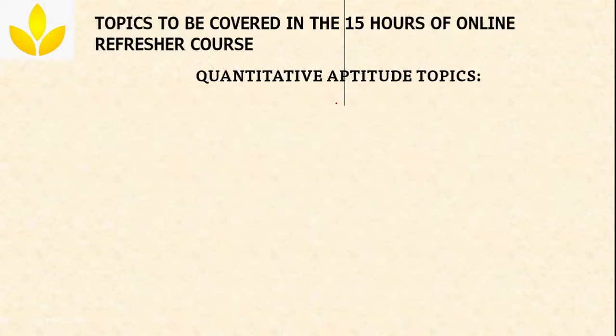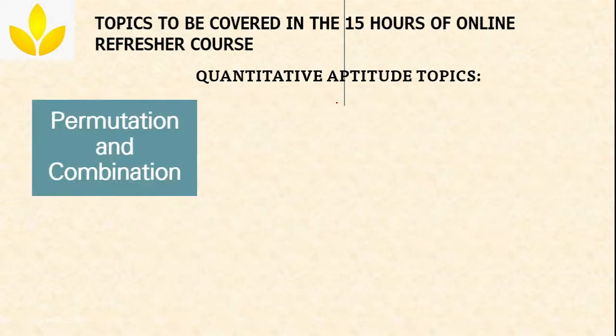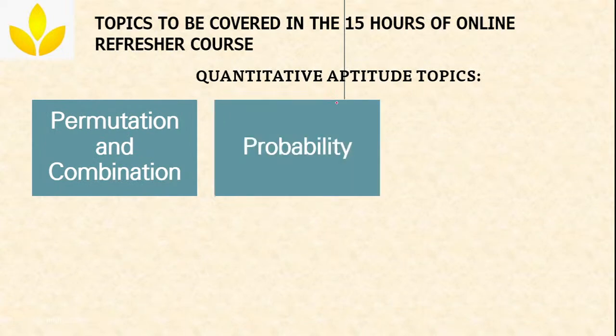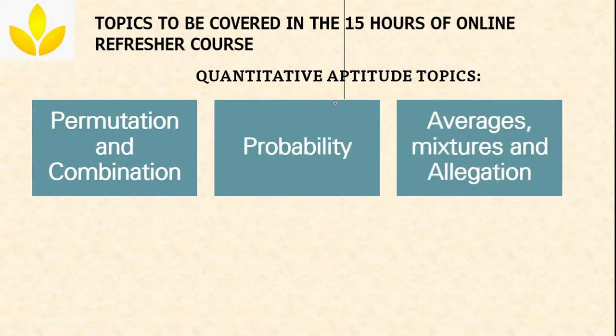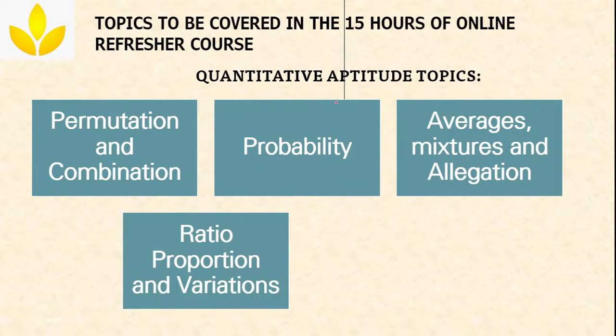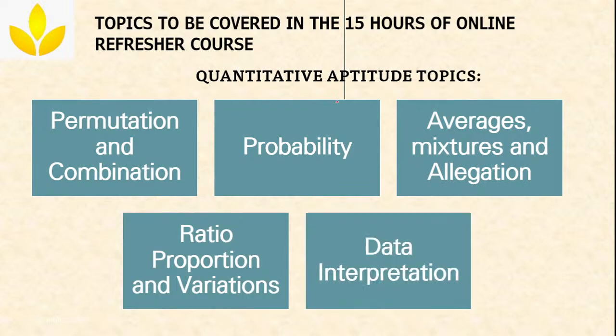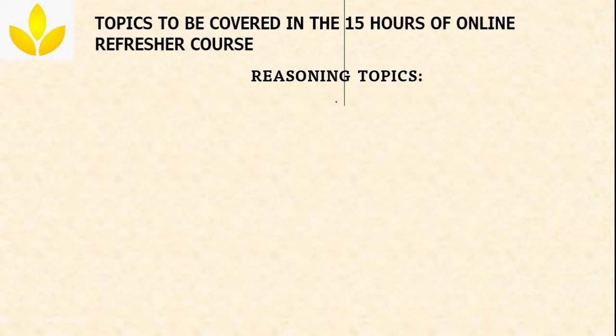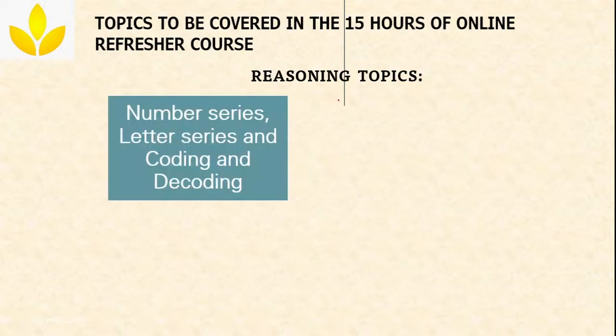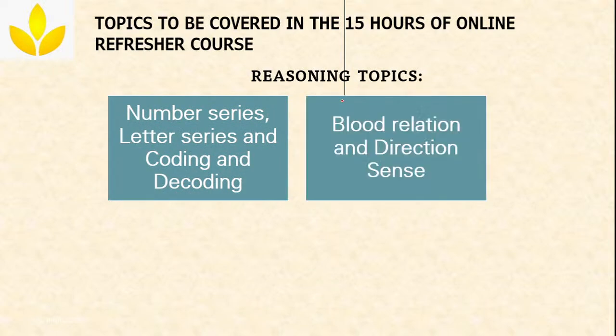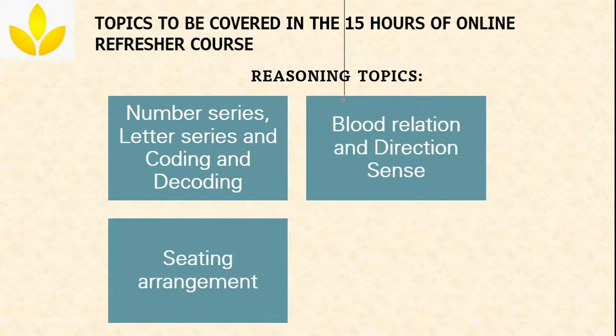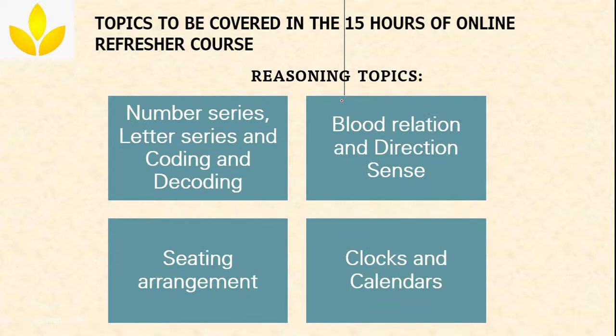For the next classes, it will be permutation and combination, probability, averages, mixtures and allegations, ratio, proportion and variation, data interpretation, and the reasoning topics will be number series, letter series and coding decoding, blood relation and direction sense, seating arrangement, clocks and calendars, correct?